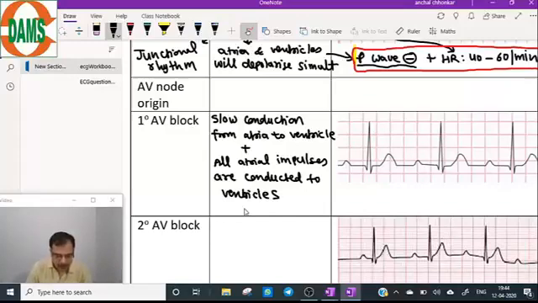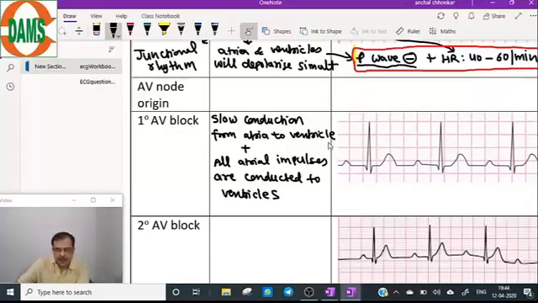What is the lead to focus on for sinus arrest? As I told you, lead 2 or V1. These are the two leads. For any arrhythmia, focus on these two leads. Now, the slow conduction from atria to ventricles. Let's see how it translates into the ECG finding.